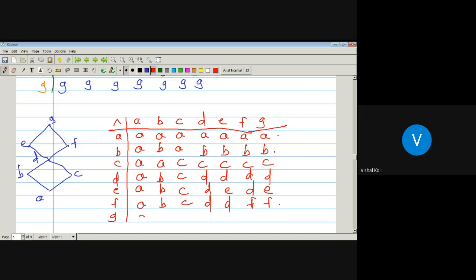G with A, G with B, G with C, G with D, G with E, G with F, G with G.